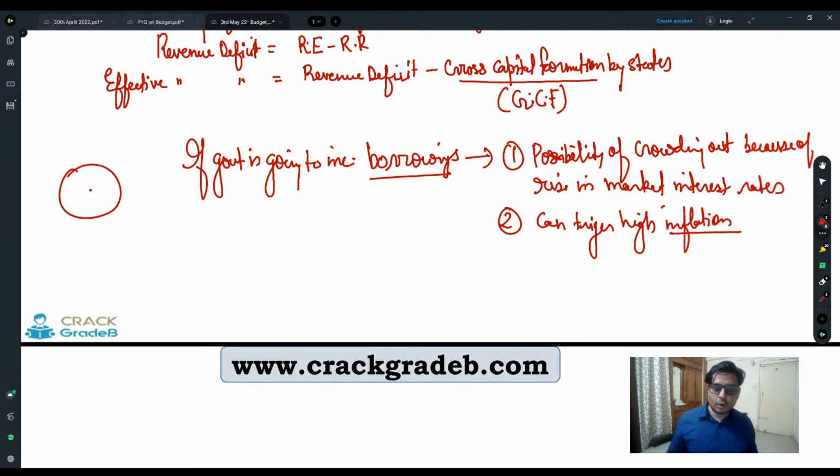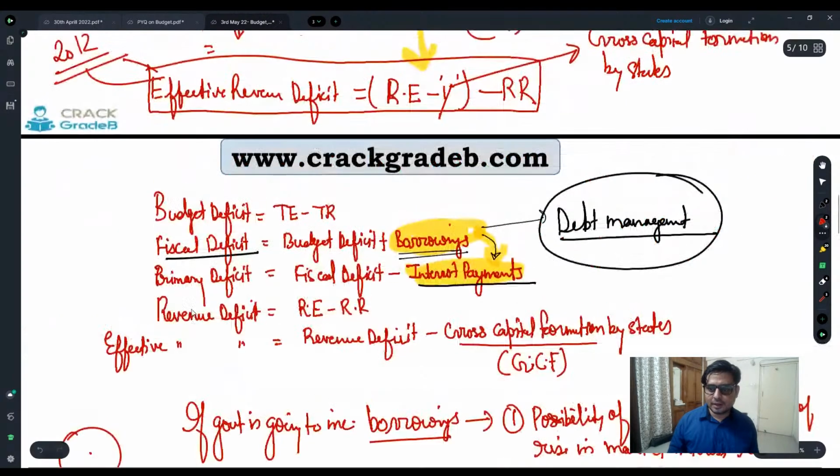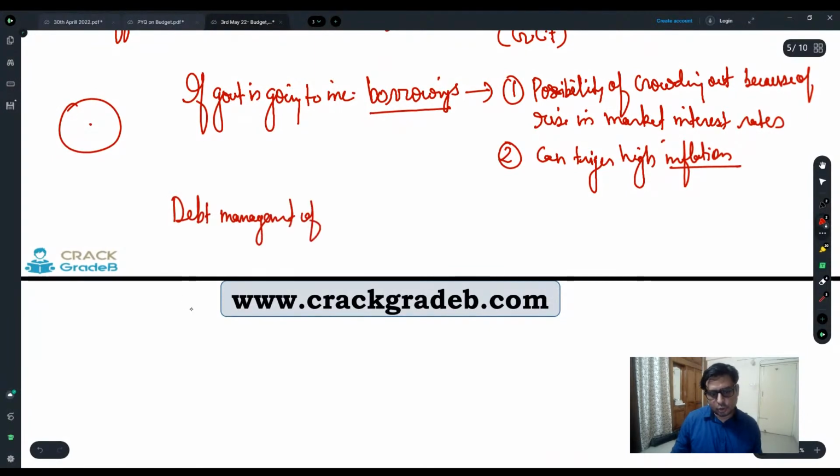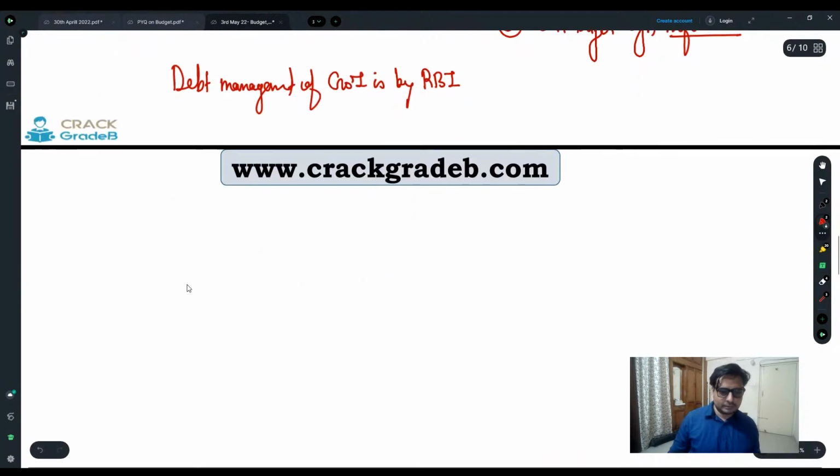And this government borrowing is managed by whom? This government debt management of GOI is by RBI, right? This debt management by RBI. Now RBI is having a conflict of interest. How?